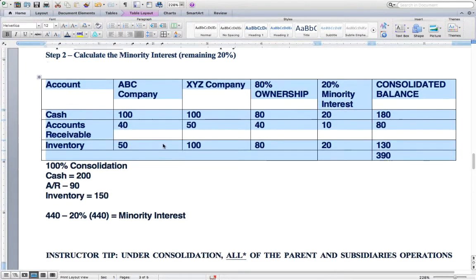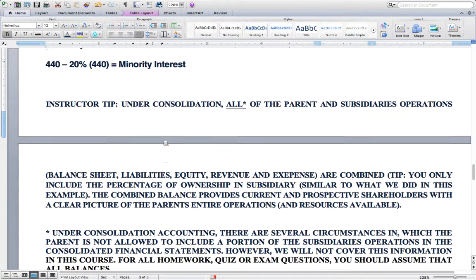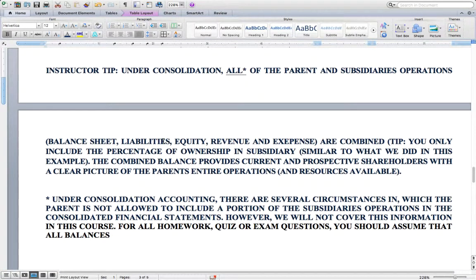I would like to point out a couple of tips here. One, under the consolidation method, all of the balances are transferred when you're consolidating. So that's the entire balance sheet; your liabilities, equity, revenue, and expenses are combined. But remember that you only are going to keep the ownership percentage that you have in the subsidiary, because you have to reflect the minority interest.